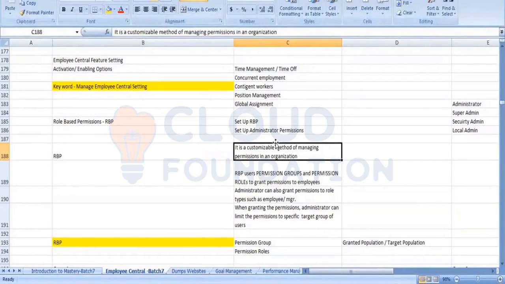After 1 year, a new person comes and gets the requirement to change some permissions. I have already created it in the system, right? The new person can go and make changes to the permissions I have already created. It is customizable, so it can be changed. Customizable means that time to time, if somebody wants to change it, it can be changed.